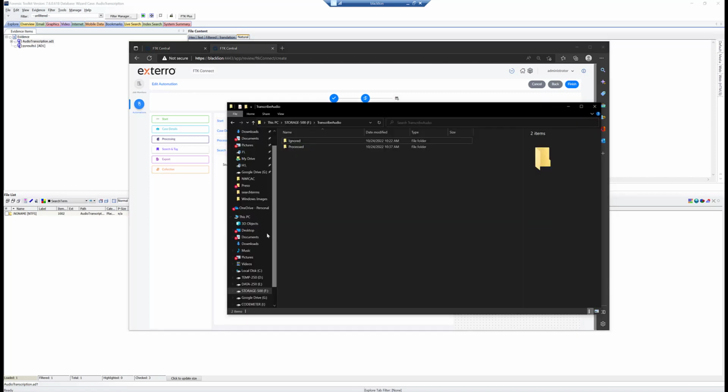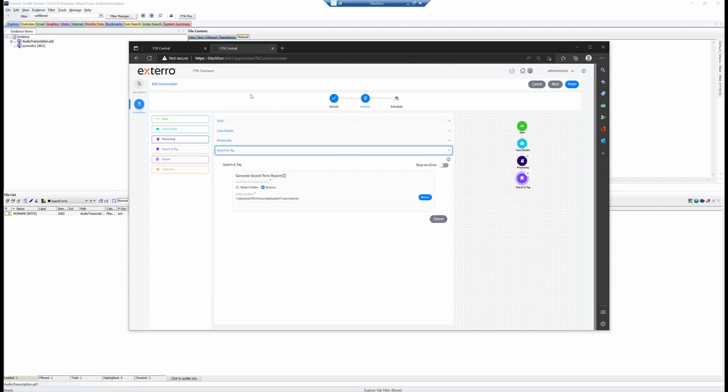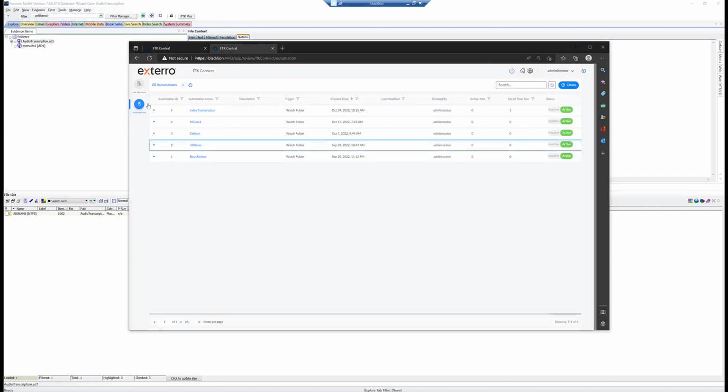And let me show you the format of that search terms file here. I'll open this up. This is a different one, not the one I ran on this, but you can see the search term followed by what you want to label it, the search term, what you want to label it, etc. So it's just laid out like that. Once I had all that, I hit finish. In this case, I'm just going to hit cancel, and it's saved and it's ready to go.